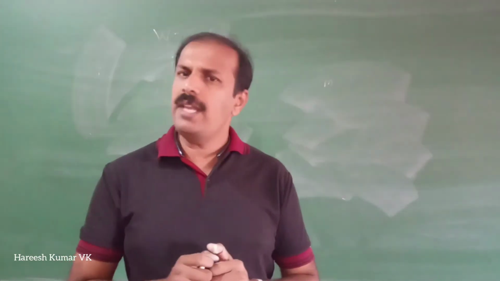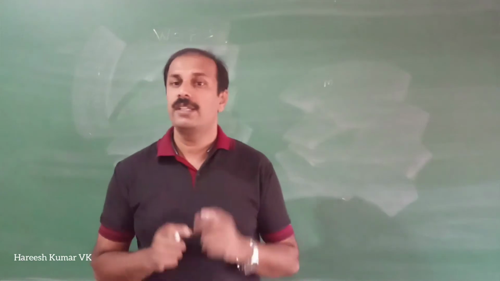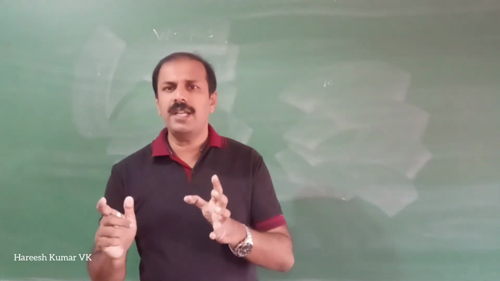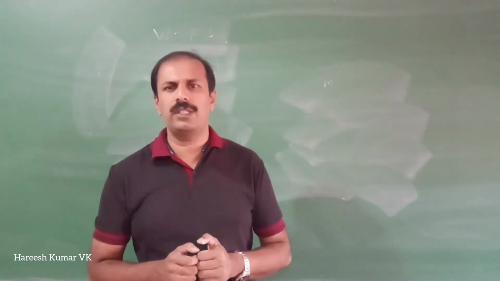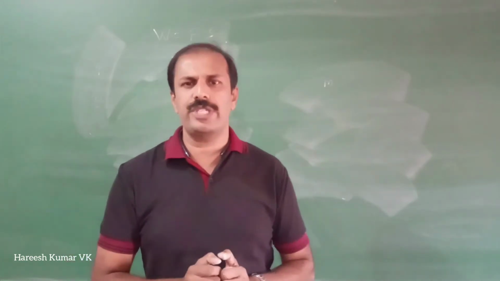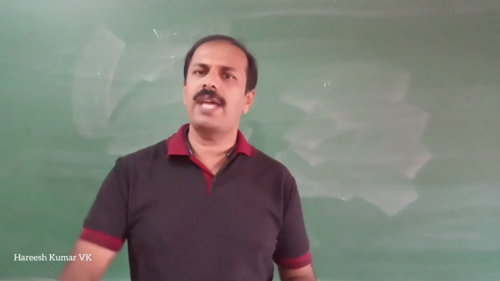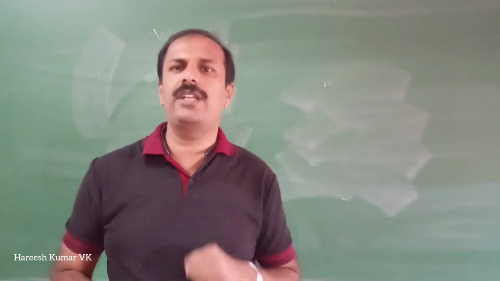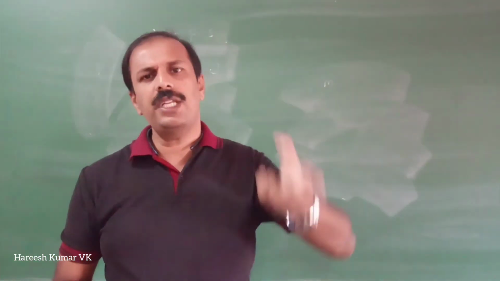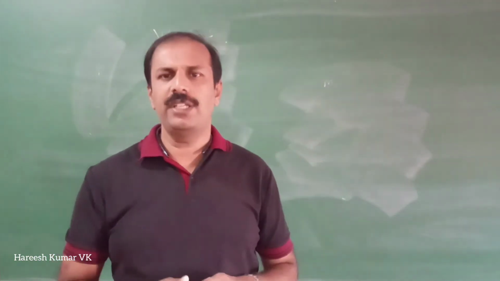So this mechanical energy also is conserved. The meaning is, if you add kinetic energy and potential energy together, that will remain a constant. When the kinetic energy increases, the potential energy will decrease. When the potential energy decreases, the kinetic energy will increase.